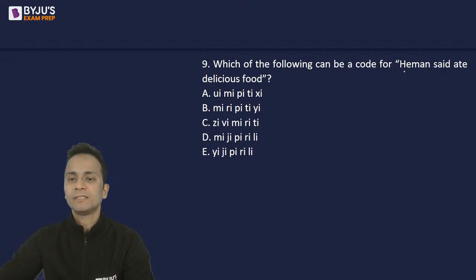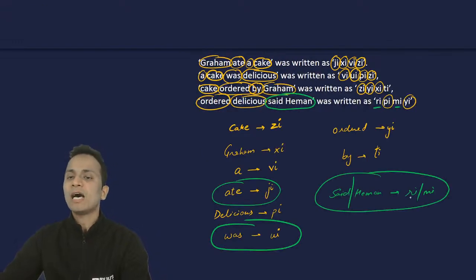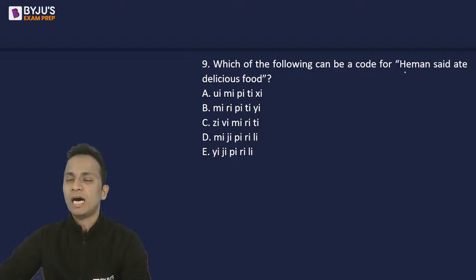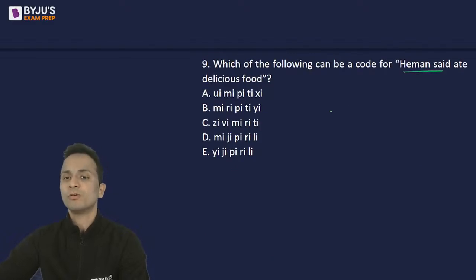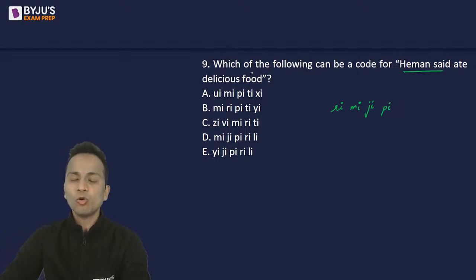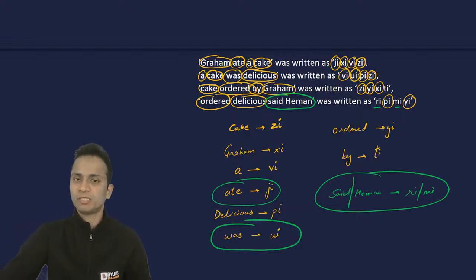Now, Heman said, so I don't have the unique code for these two, but I can say that out of Ri and Mi, both of them should be present in the code. So Ri and Mi, right? Then the code for ate is Ji. The code for delicious is Pi. And the code for food, I cannot determine, because food was not the word that was used in any of these four statements. Okay.